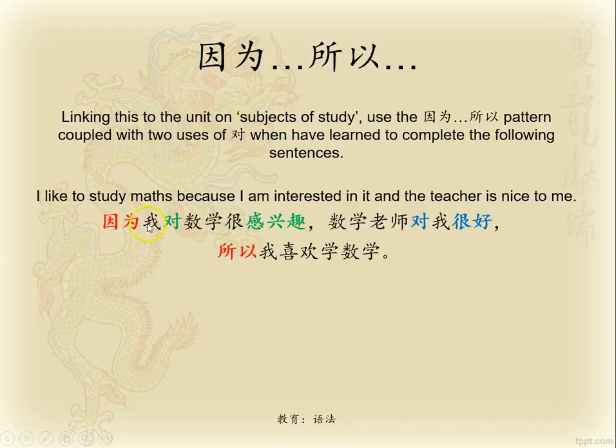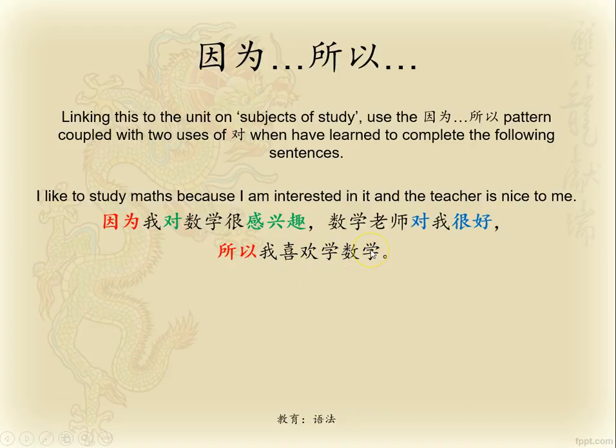因为, because, 我对数学很感兴趣. I toward mathematics very interested in. I'm interested in mathematics. 数学老师, mathematics teacher, 对我, toward me, 很好, very good. So this means the math teacher is nice to me. 所以我喜欢学数学.